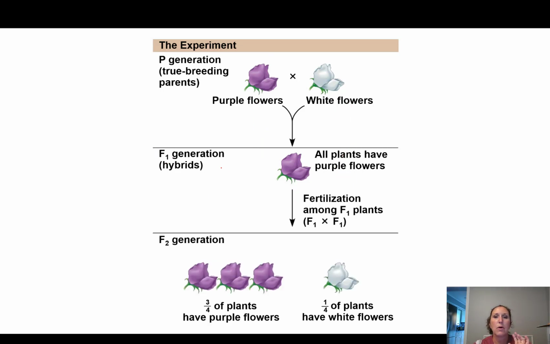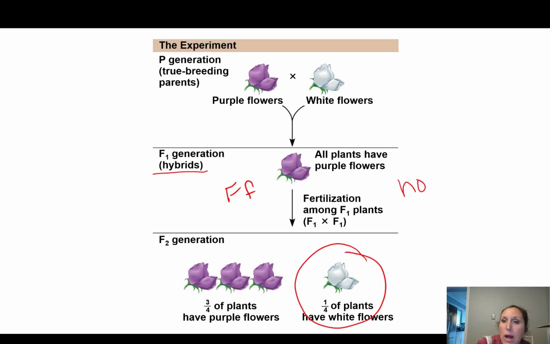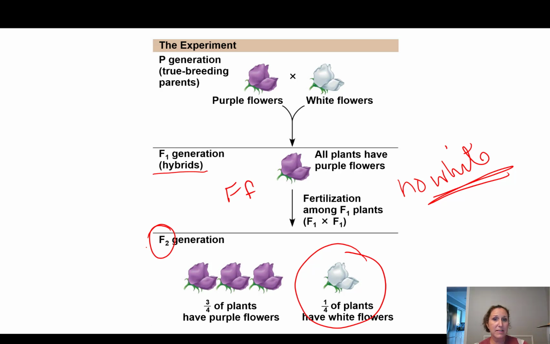All right. Now, what happens when we take two of these heterozygotes, so big F, little f, and we cross them? This is where it gets interesting. Now, this generation had no white plants, none. But then all of a sudden in the second generation, we have white plants reappear. Now, how does this happen? Well, we're going to get into Punnett squares in just a little bit, and we're going to explain why it happens. But first, we need to talk about probability.